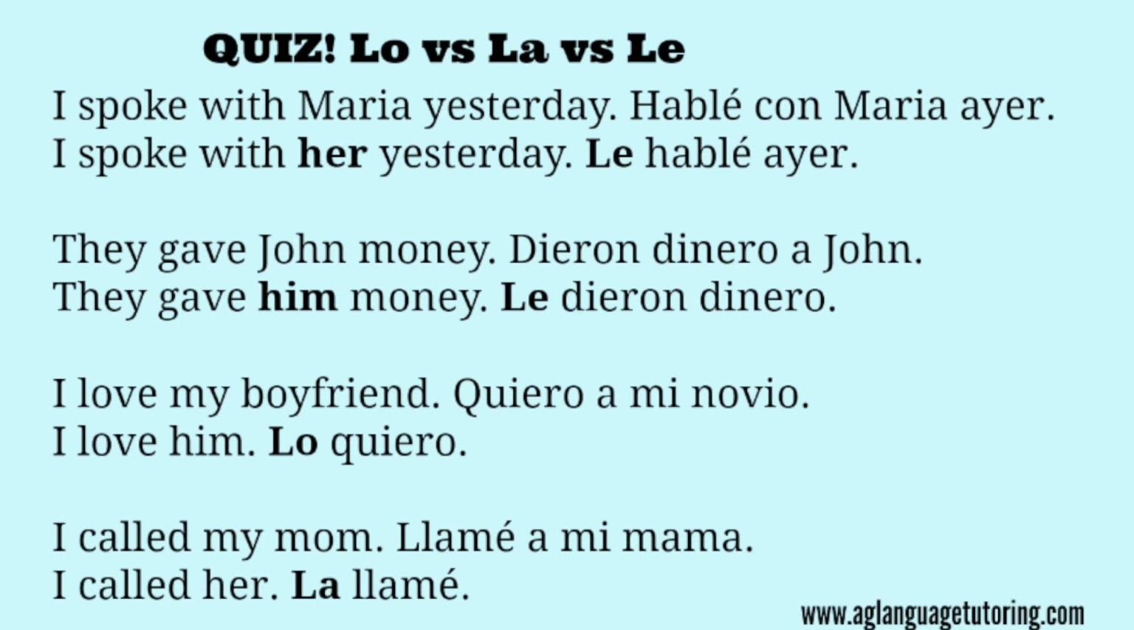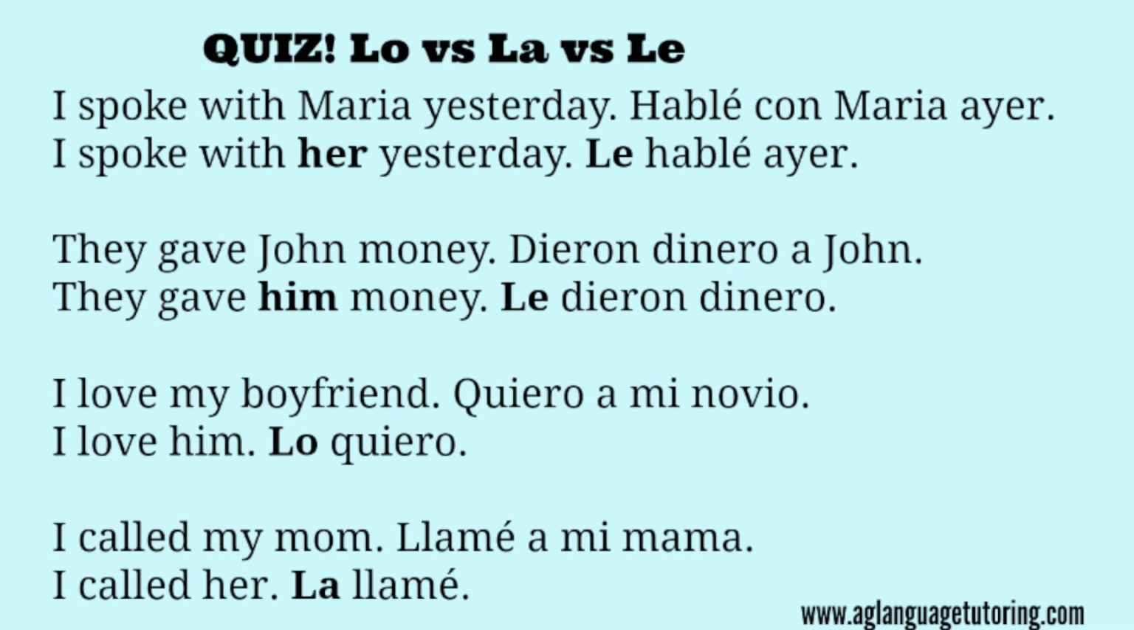I love my boyfriend. Quiero a mi novio. Or you can say, amo a mi novio. Gosh, I love him. Lo quiero. That's direct. I love him. I'm not loving to him. I can't say I love to him. I love for him. It's no, I love him. That's direct. Lo quiero. Or you can say lo amo.